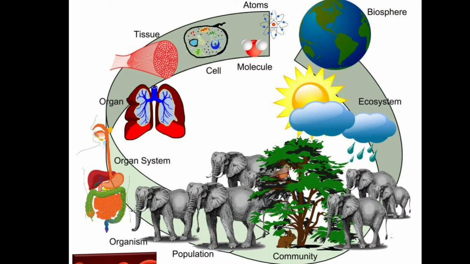For example, many individual levels can be organized as follows. Cell, it is the basic unit. We know that atoms are the smallest, and the cell is the basic unit of structure and function of all living things. Tissues are groups of cells of the same kind. Organ is the structure composed of one or more types of tissues. The tissues of an organ work together to perform a specific function.